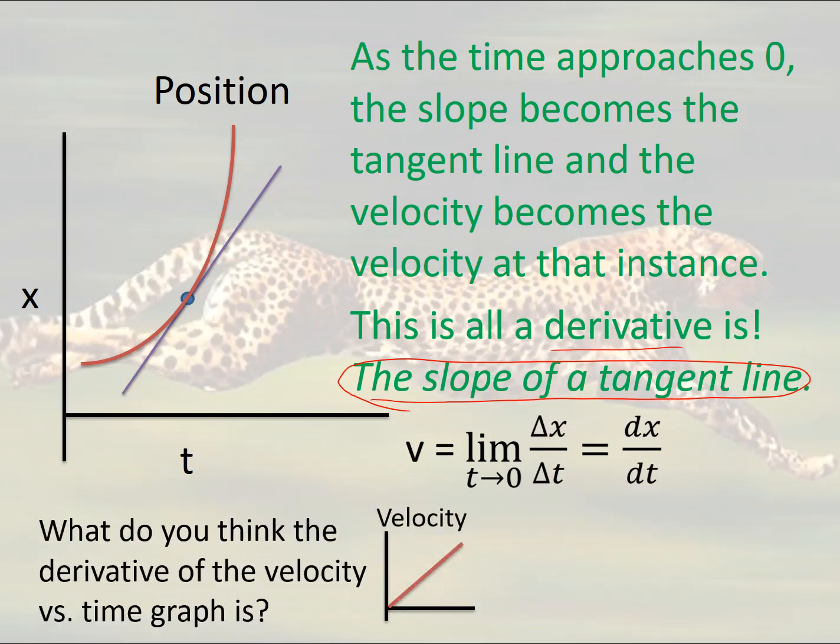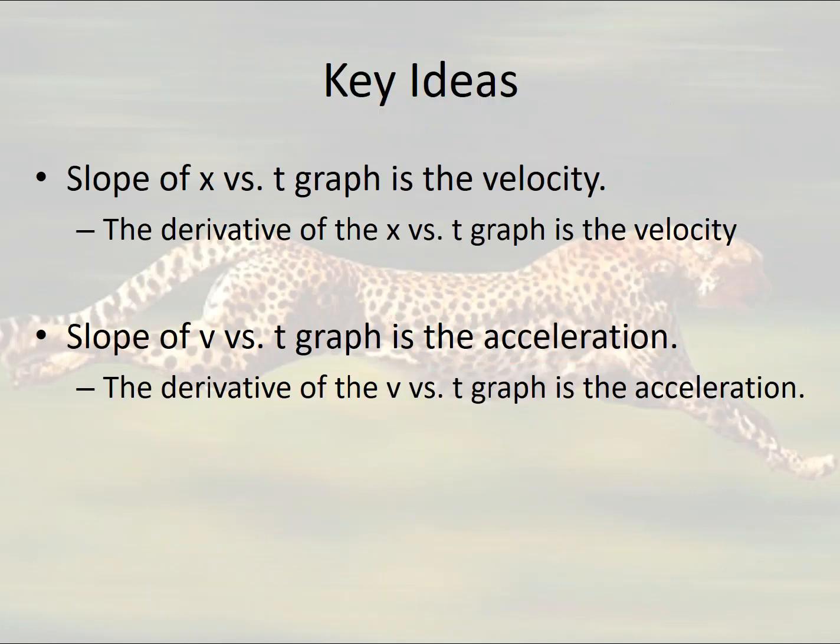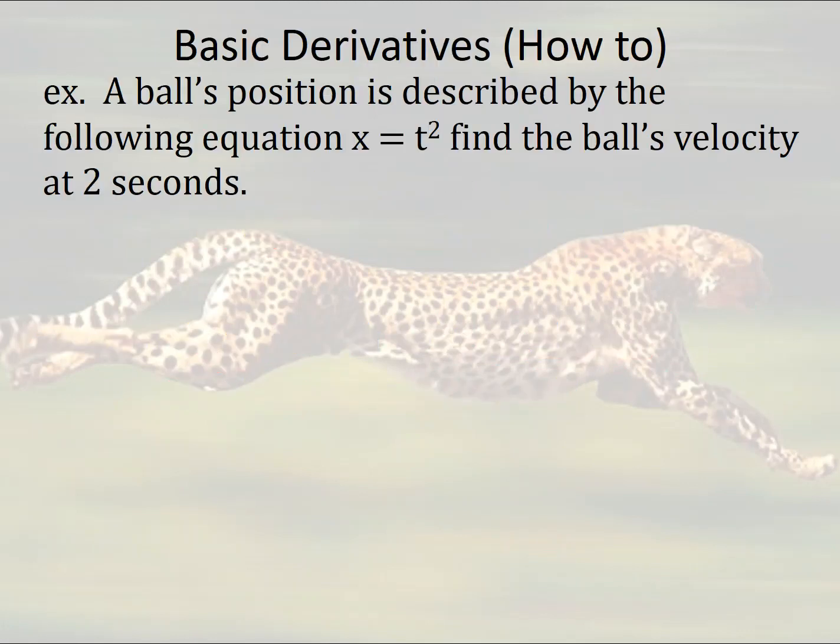Now, what do you think the derivative of the velocity versus time graph is? If I'm taking velocity divided by time, then you got it. As I take the limit of the velocity divided by time, I'm going to get the acceleration, or the graph to the right of the velocity. So key idea here: the slope of the position time graph is velocity, and that's really the derivative. The derivative of the position time graph is velocity, and the slope of the velocity time graph is the acceleration, or the derivative of the velocity time graph is the acceleration.